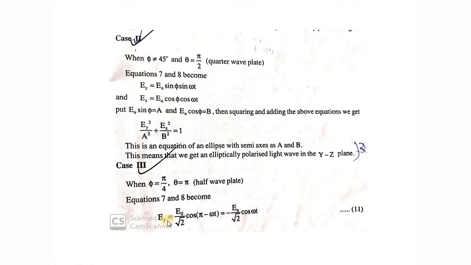To produce elliptically polarized light, phi should not be 45 degrees and theta should be pi by 2, or path difference lambda by 4. And if theta is equal to pi and phi is equal to pi by 4, you will get plane polarized light again.